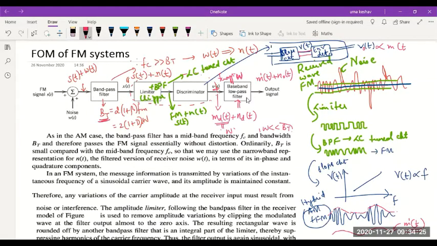The job of this limiter is to clip the received FM signal, so that the spurious or sudden amplitude fluctuations which will be affecting the signal get removed, and I'm going to get something similar to a square wave. And the inherent band pass filter present in a limiter, which includes an LC tuned circuit, will round off this square, and we'll again get back a sinusoidal FM signal with limited amplitude.